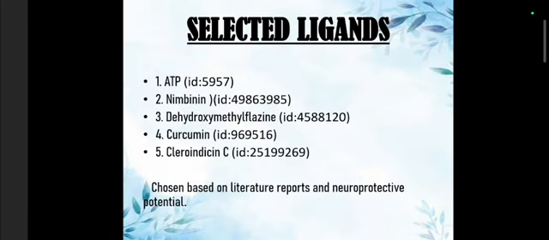5 ligands were selected based on literature and neuroprotective properties: ATP, nimbin, dihydroxymethylphasin, curcumin, chloroindocin C. These compounds were chosen because they were reported in research papers to interact with neurodegenerative pathways or protein aggregations, and the IDs are mentioned beside them.